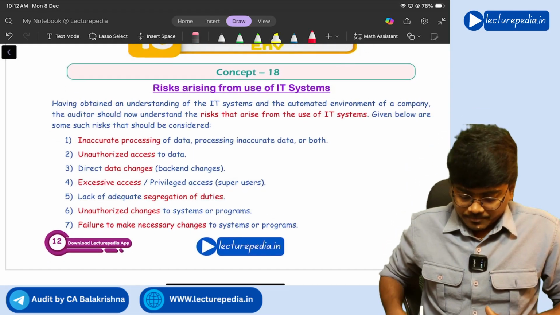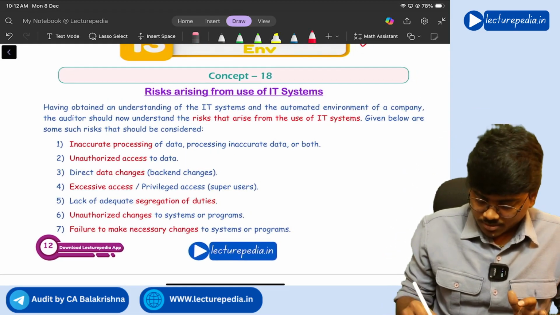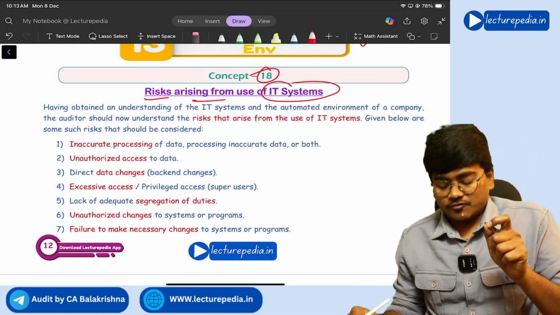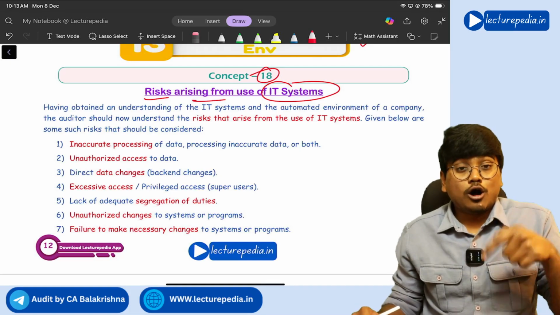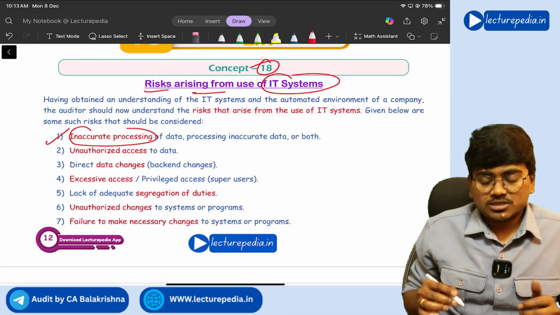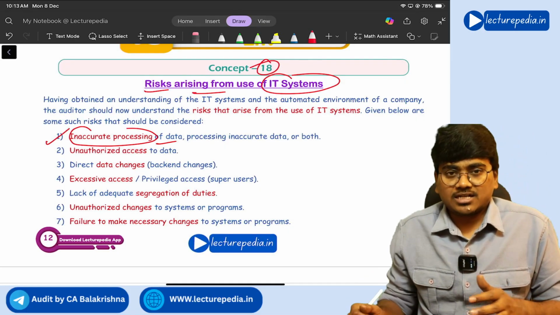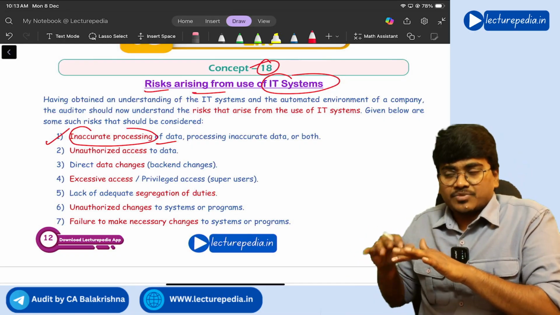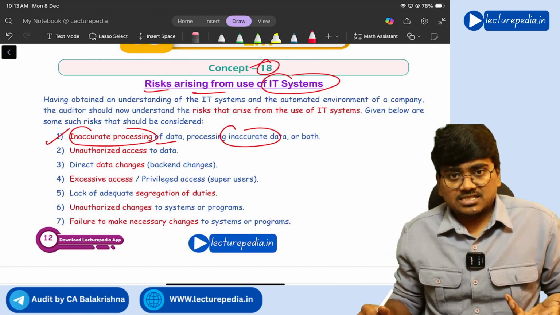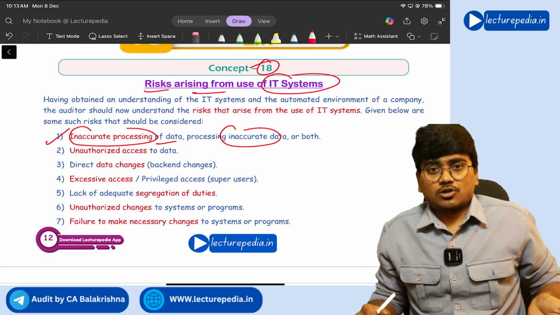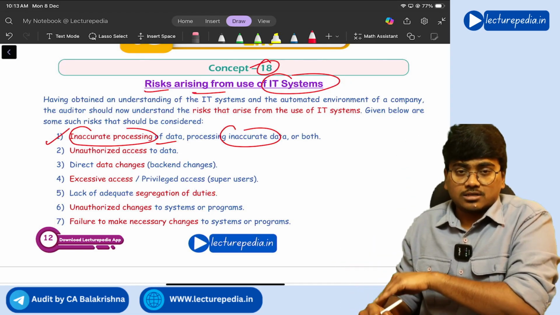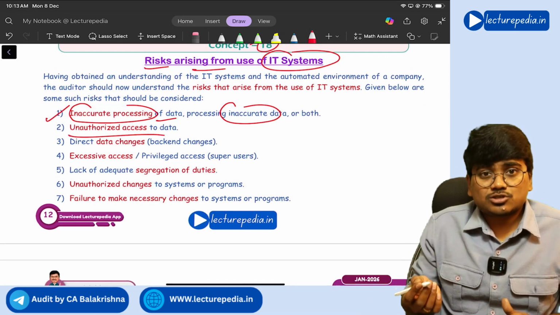Okay, so in this audit in an automated environment, concept number 18, risks arising from use of IT systems. Because of the use of information technology, what risks can the organization face? See, the first risk is inaccurate processing of data. That means wrongly processing the data. If you wrongly code, the system will process the data wrongly, or processing of inaccurate data itself. That means the data itself is wrong, and the system might process wrong data. Got it? So this is the first risk. Next, unauthorized access to the data.